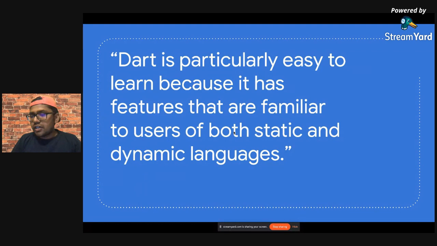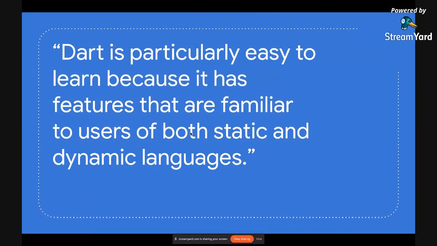Then Flutter came, and Dart got a rebirth. I personally like that because I have been working with Java and C sharp. If you are familiar with any static or dynamic language, you can easily get started with Dart.